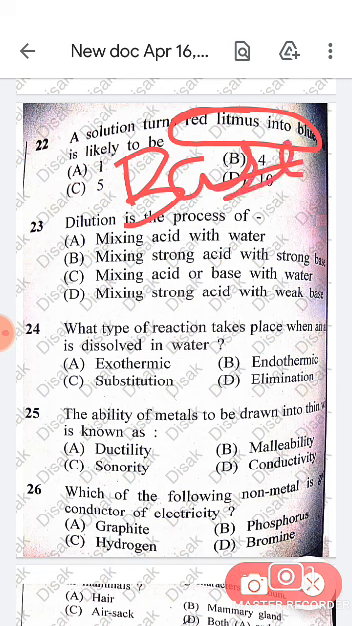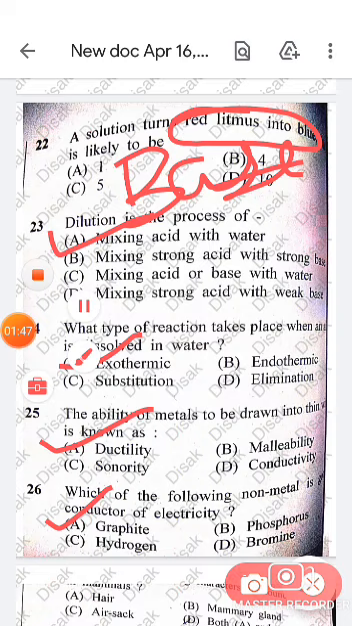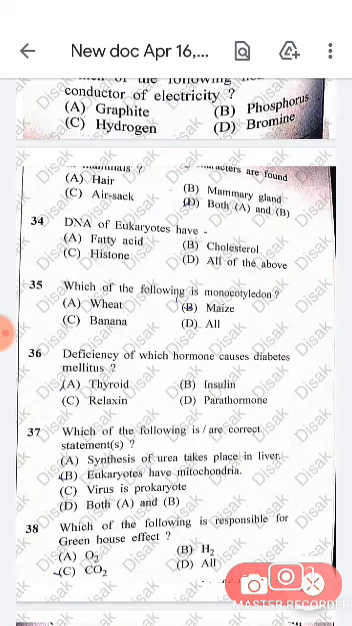Dilution is the process of mixing acid with water. Which type of reaction takes place when an acid is mixed with water? The exothermic reaction. The ability of a metal to be drawn into thin wires is known as ductility. Which of the following non-metals is a conductor of electricity? It's graphite. Which gland is only found in mammals?